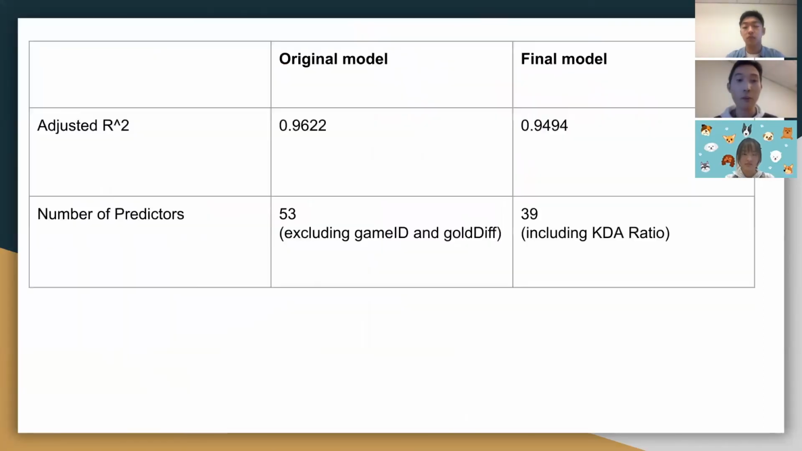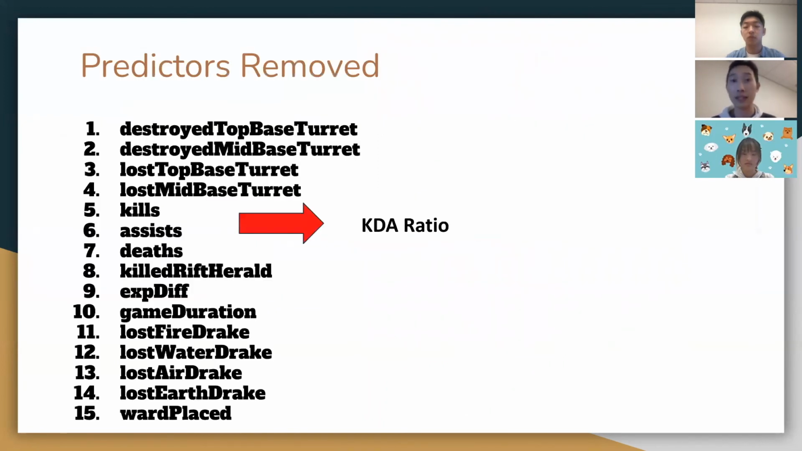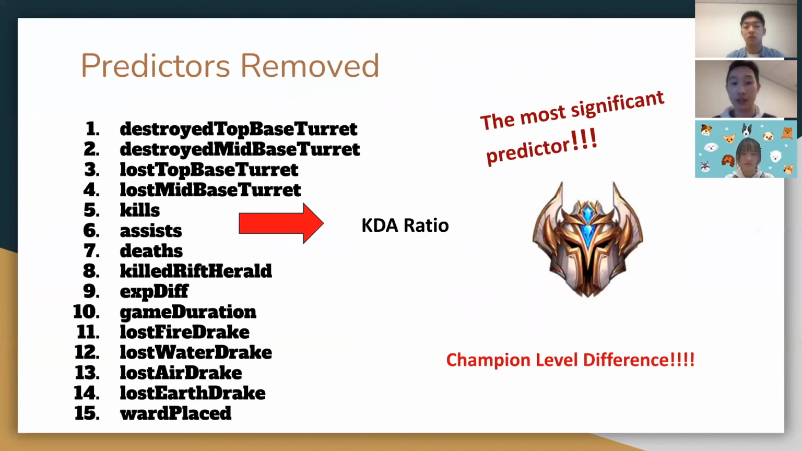Conclusion. The final model has a slightly lower adjusted R-square and fewer predictors used. But the final model addresses the problem of multicollinearity and outliers. Here are the 15 predictors removed from the list. Also, we convert the kill, death, assist to the KDA ratio. The most significant predictor is the champion level difference, which makes sense since a high champion level difference expands the team's advantage.